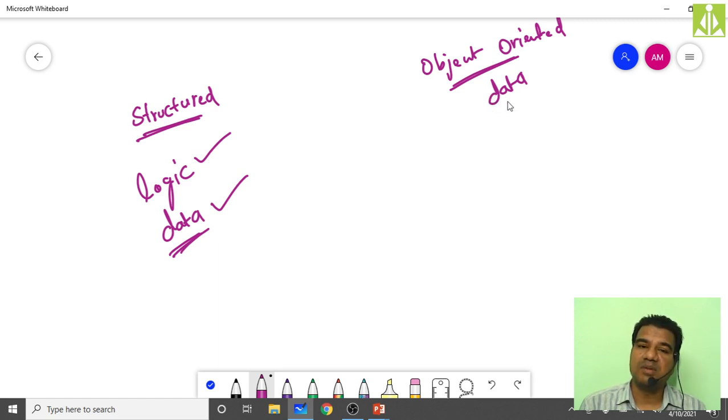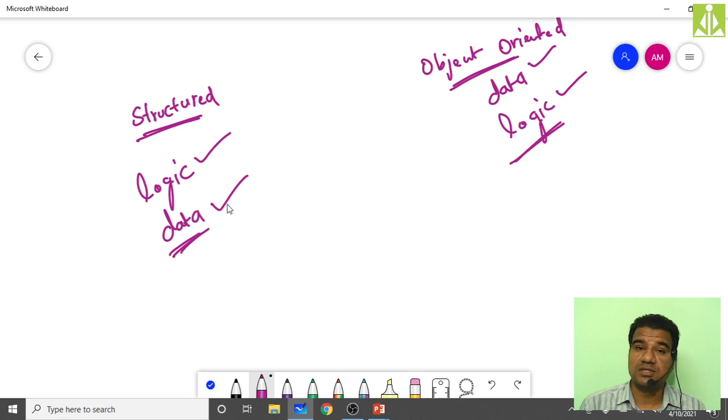All those ways we are going to study inside object-oriented programming, like Java programming now. Then we have the second preference to the logic. First preference to the data and second preference to the logic. Whereas in structured programming, first preference to the logic and second preference to the data.